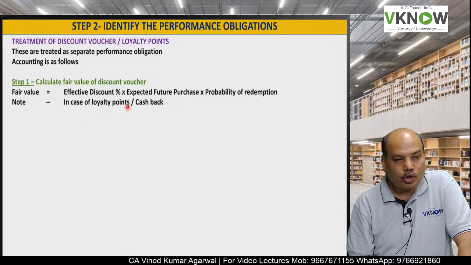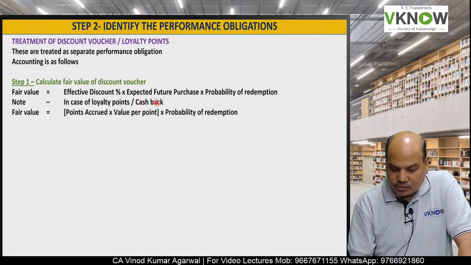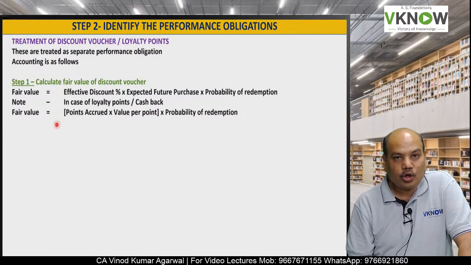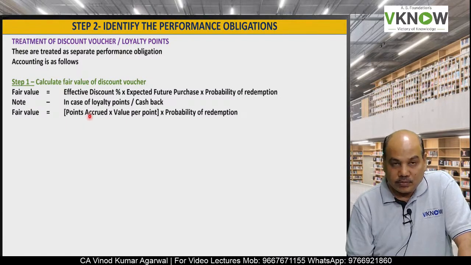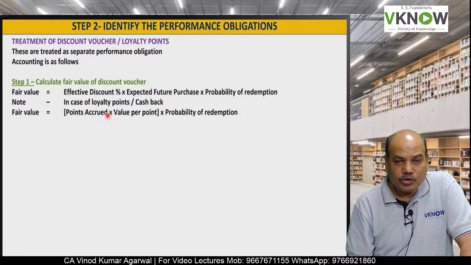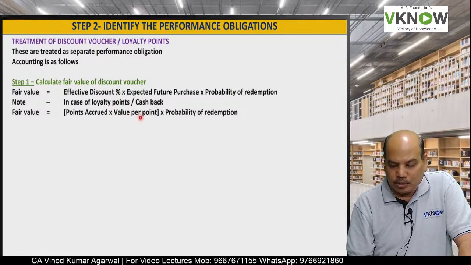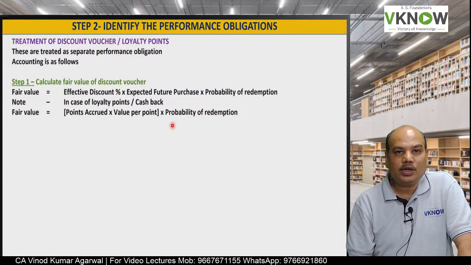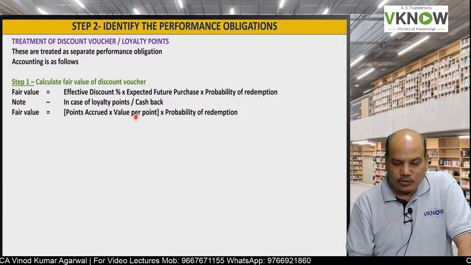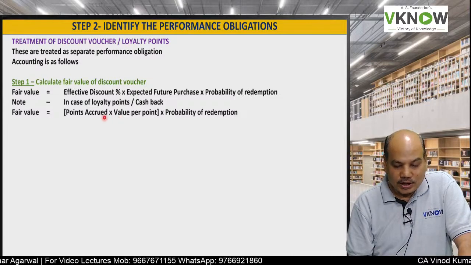In the case of loyalty points and cashback schemes, the fair value is equal to points accrued into value per point into probability of redemption. Nowadays on TV, Tata Neu gives you some coins, Tata Neu coins.